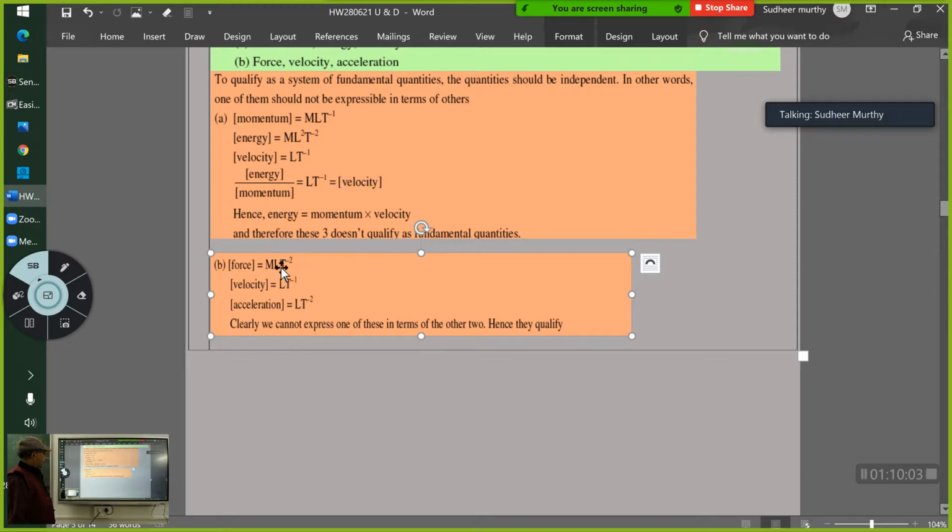Now take any two of them and see whether you can get the third out of it. Are you able to get it? No, sir. So these three quantities, force, velocity, acceleration, can be considered as a system of fundamental quantities.